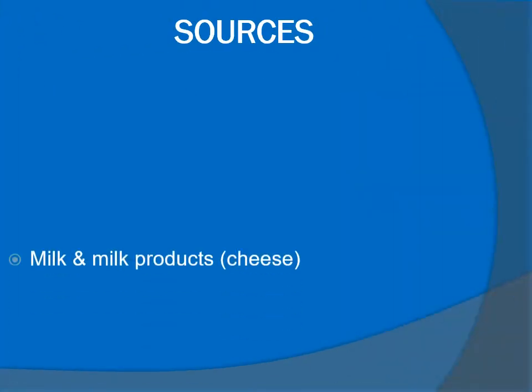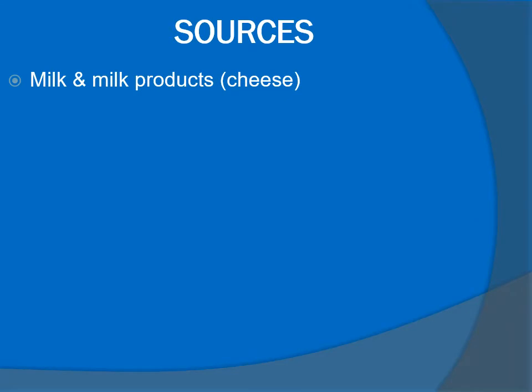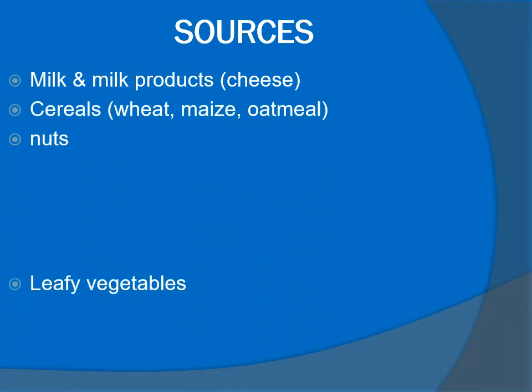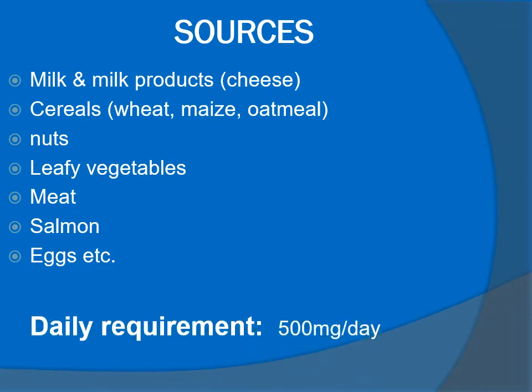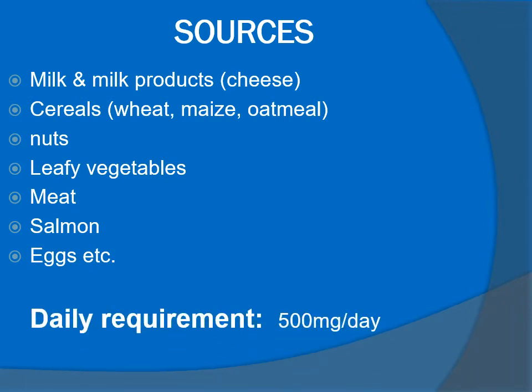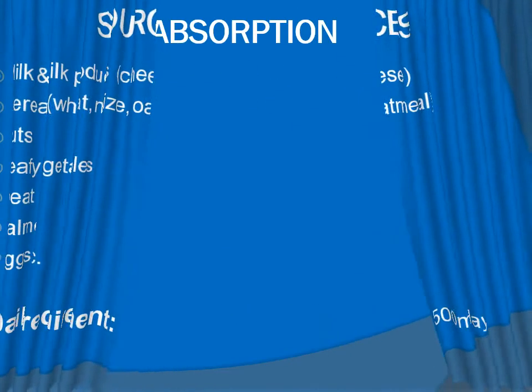Sources of phosphorus are milk and milk products like cheese, cereals like wheat, maize, oatmeal, nuts, leafy vegetables, meat, salmon, eggs, etc. Daily requirement of phosphorus is 500 mg per day.